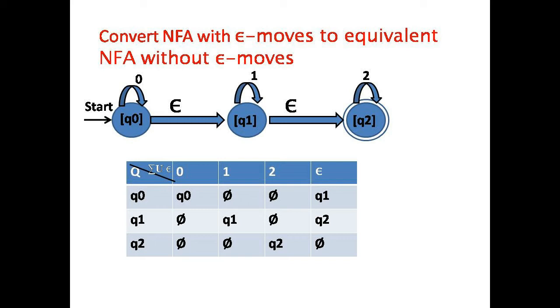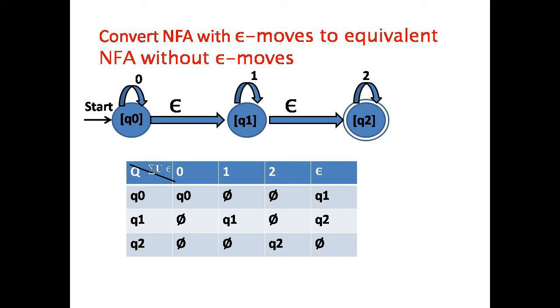Q1 on input symbol 1 goes to itself, and Q1 on epsilon goes to Q2. Q2 on input symbol 2 goes to itself. Q1 and Q2 are the final states. These are the steps for converting an NFA with epsilon moves to an NFA without epsilon moves.